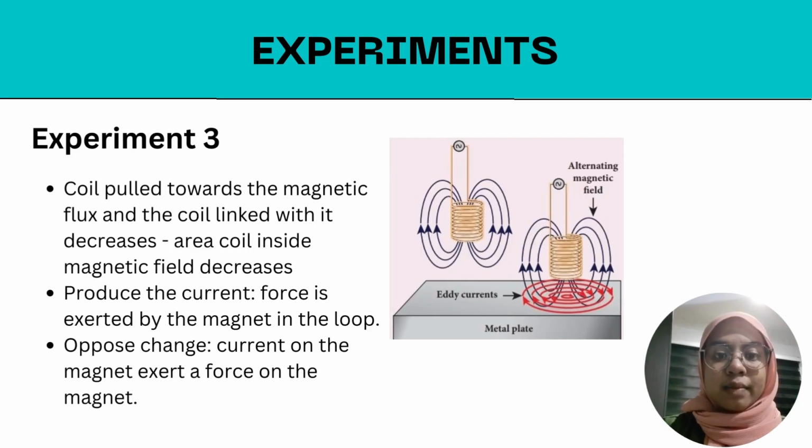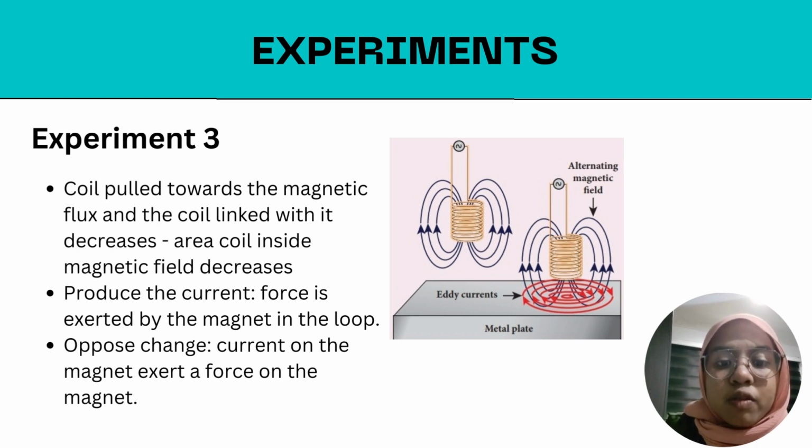For the third experiment, it concluded that as the coil is pulled towards the magnetic field, a change occurs in the magnetic flux linked with the coil. To produce the current, force is exerted by the magnet in the loop. The induced current in the coil exerts a force on the magnet to oppose the change that caused its generation.